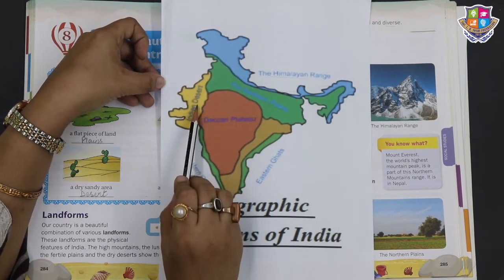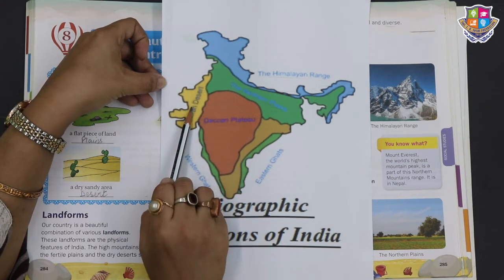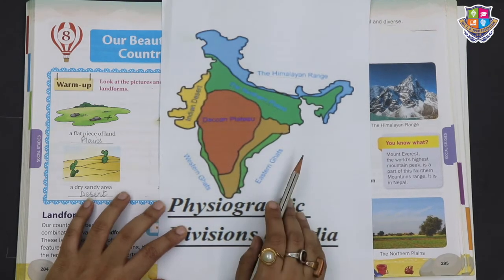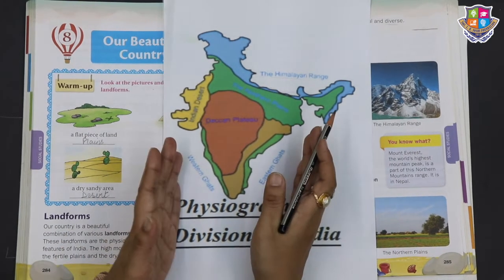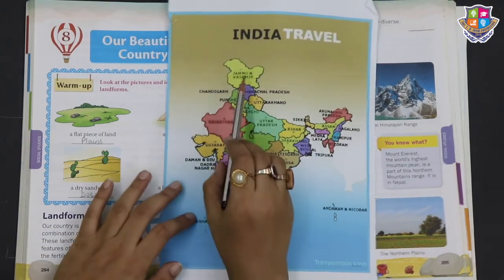Next, on the west we have the desert, the Great Indian Desert. Then also we have the islands. Then the seas also we have. So let us start with the northern mountains. This is a northern mountain.